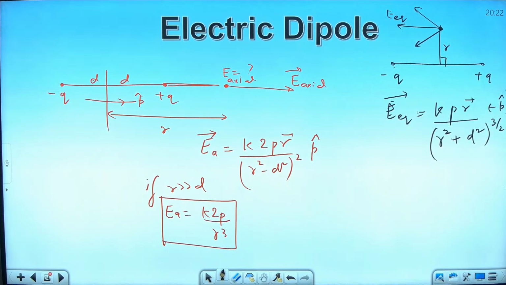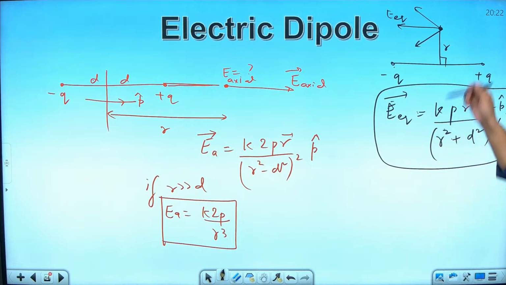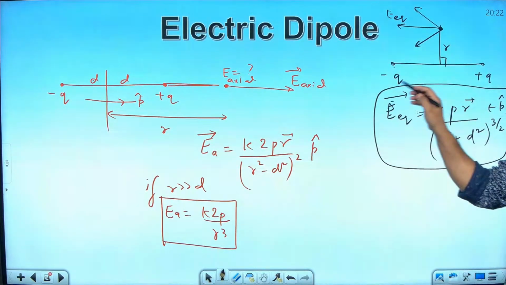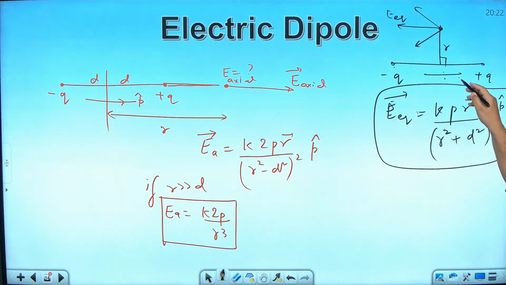Am I right? Why minus P cap? Because the electric field is in this direction and the dipole moment is in this direction. So, for representing the direction of the electric field as opposite to the dipole moment, I am putting a negative P cap here. You should do the derivation, they will cut marks otherwise.